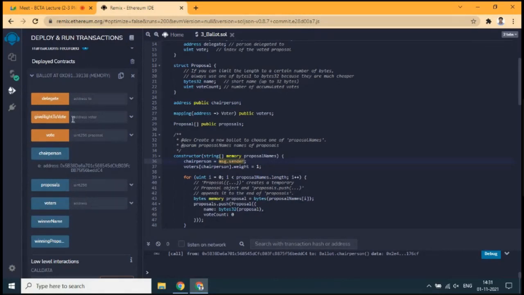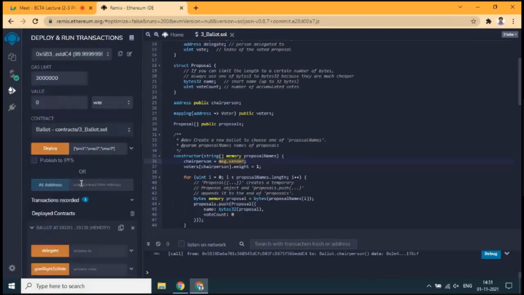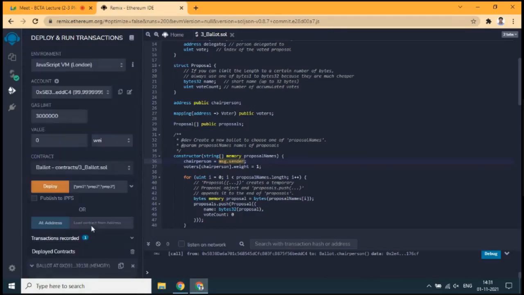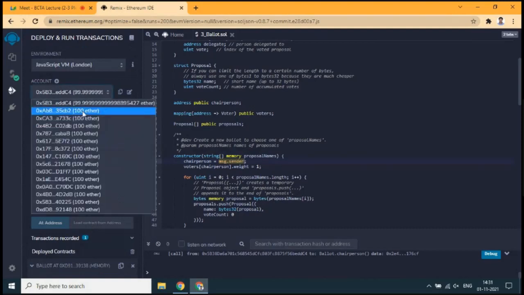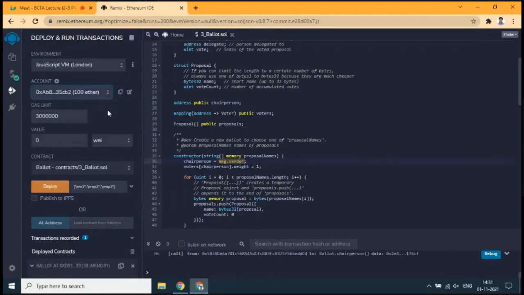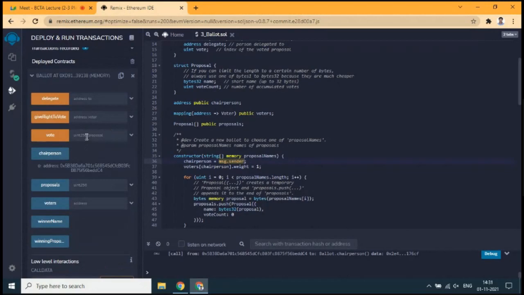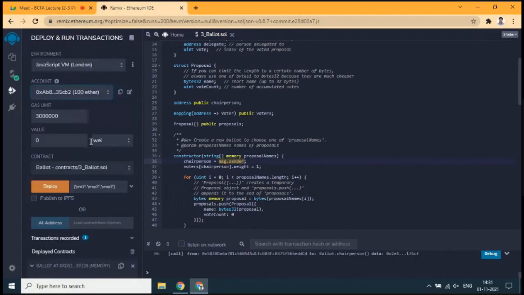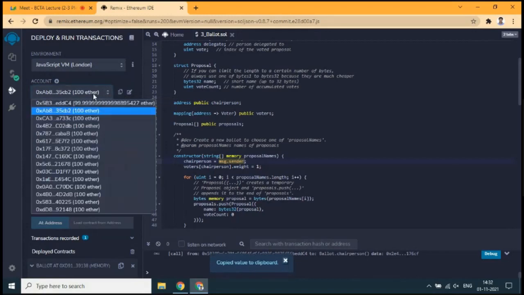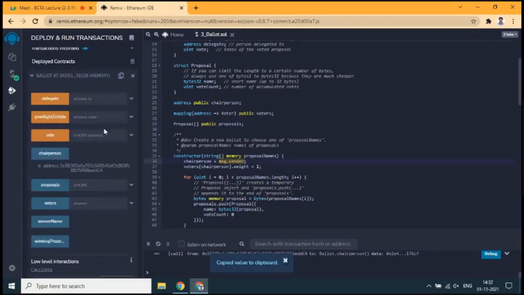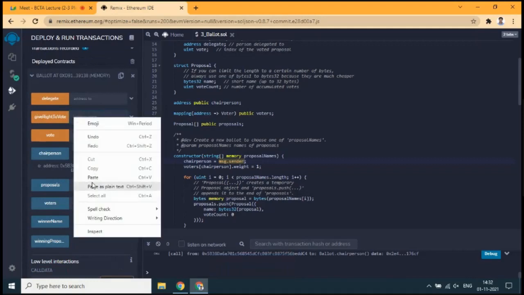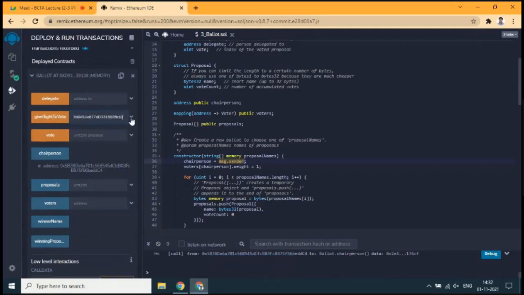Now, vote. The chairperson will not vote, but some other person has to vote. Let's say, for example, another person is in the committee. Now you select the first person in the committee, and you can go for vote. First of all, you need to give the right to vote to this second committee person. So copy this address, go to the chairperson's address, paste the address of the person who wants to vote, and click giveRightToVote.